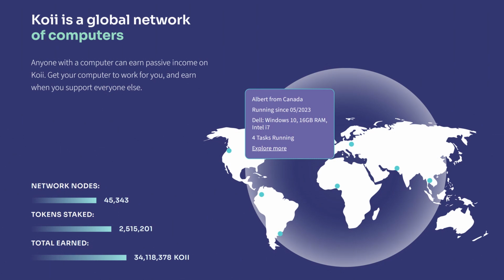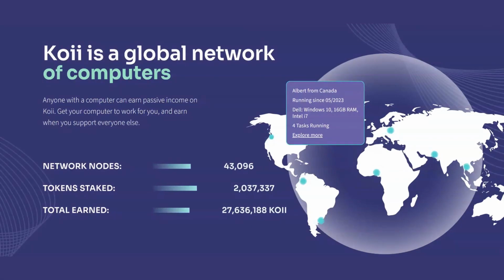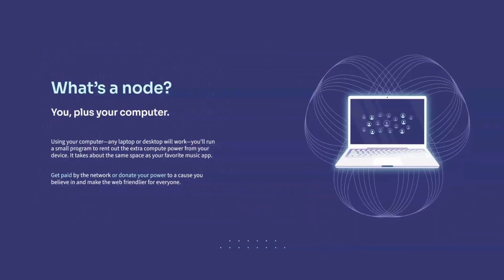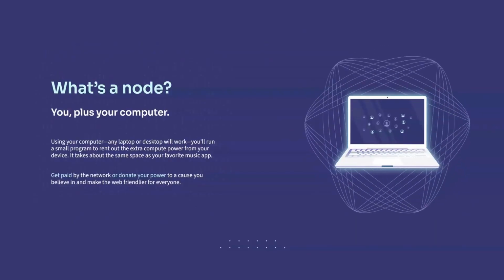Let me introduce you to Koii. Koii gets your computer to work for you and earn Koii tokens. Koii already has over 45,000 network nodes running. More than 2 million Koii tokens have been staked. Koii node runners have earned more than 34 million Koii tokens. Nodes are the backbone of the Koii network.